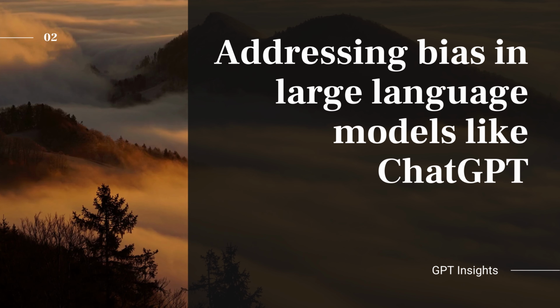First, let's talk about bias. Large language models like ChatGPT are trained on vast amounts of text data, and this data can sometimes contain biases that are present in society. For example, a model trained on a dataset of news articles might show a bias towards certain groups or perspectives. This can lead to biased outputs from the model, which can have serious consequences, especially if the model is being used in a decision-making capacity.